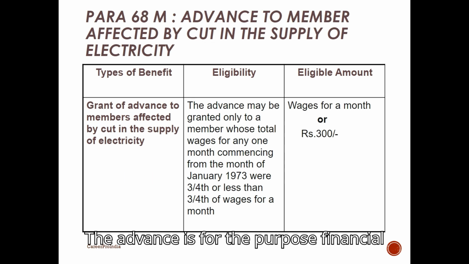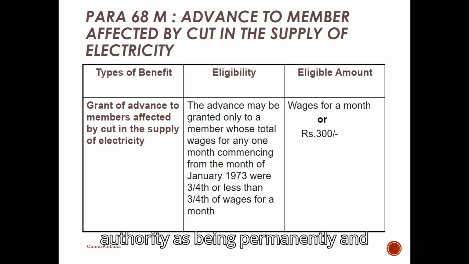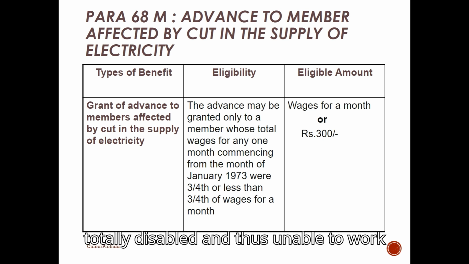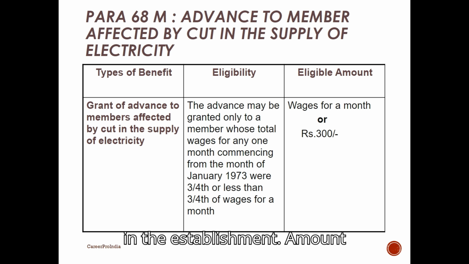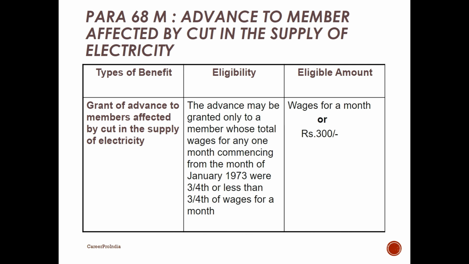The advance is for the purpose of financial assistance to members who become permanently and totally incapacitated to work due to physical disability. Relevant provision, Para 68-M of the EPF Scheme. Eligibility: the member must be certified by a competent medical authority as being permanently and totally disabled and thus unable to work in the establishment. Amount: the member can withdraw the entire accumulated EPF balance, including both the employee's share and the employer's share with interest. No requirement for a specific service period.